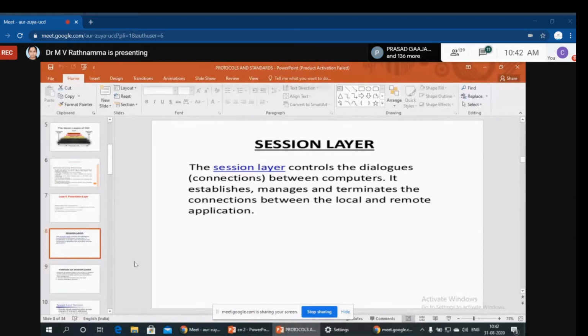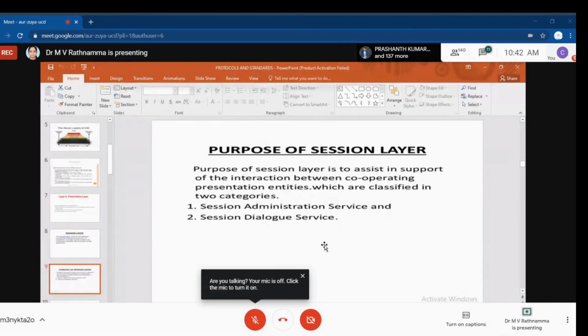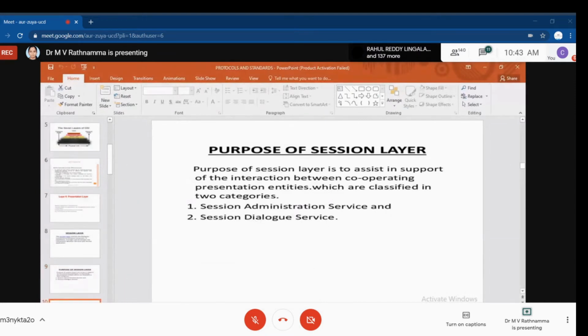This is the purpose of our session layer, which acts as a session administration service and session dialog service. Here it assists with the entire thing going on from sender to receiver. That's why it is called an administrator. So the session administration service is also performed by the session layer.